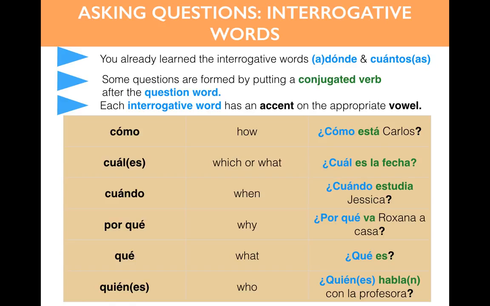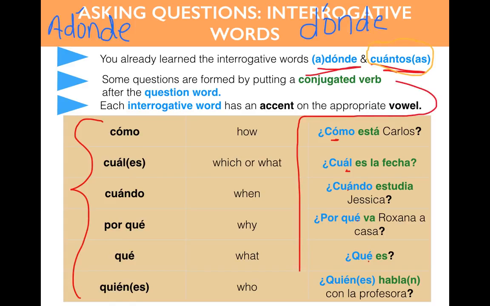Okay. But if we have several things, right, then you would use ¿cuál es? So back to the top. ¿Cómo? ¿Cómo está Carlos? ¿Cómo estás tú? How are you doing? Right? So we're asking about one state. Tons of different ways we can use this. ¿Cómo? It's a question word. Now, as you may see below, ¿cuál and ¿qué both mean what? But we will find out on the next slide that there are specific cases when we use ¿qué and when we use ¿cuál or cuál es.